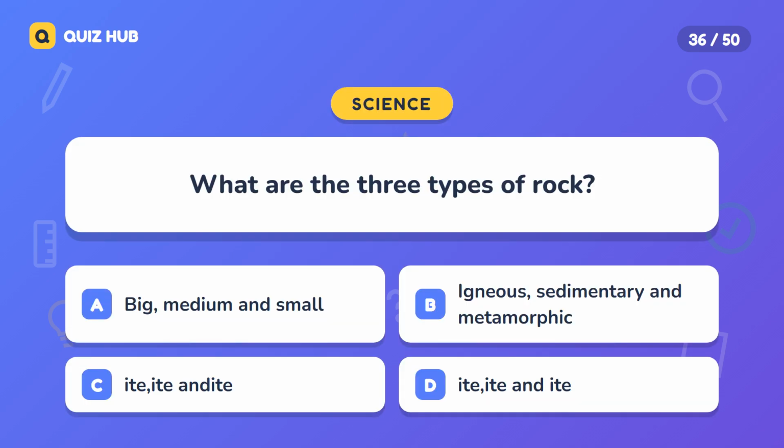Question 36. What are the three types of rock? A. Big, medium, and small. B. Igneous, sedimentary, and metamorphic.